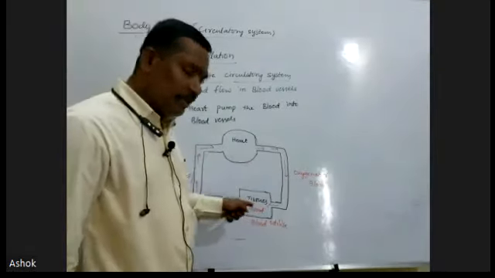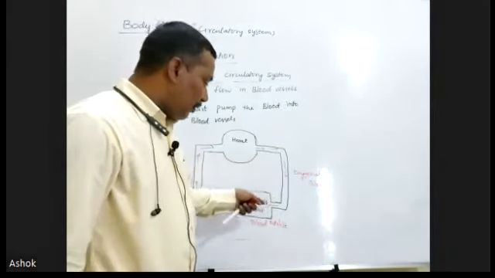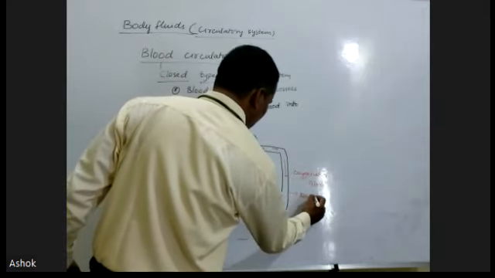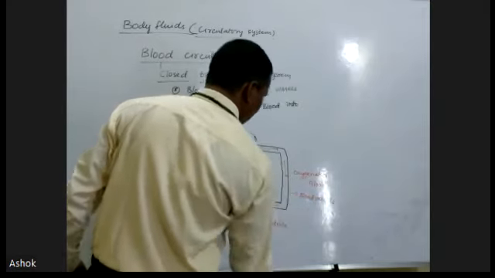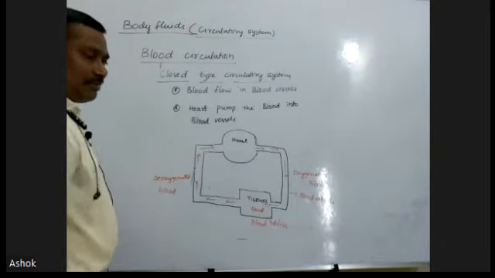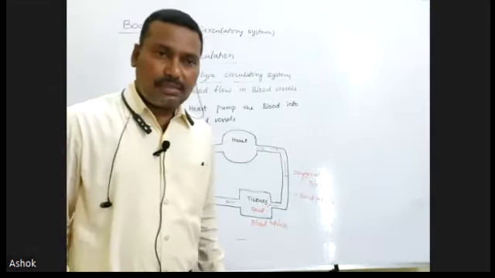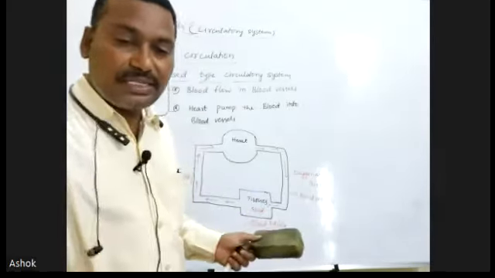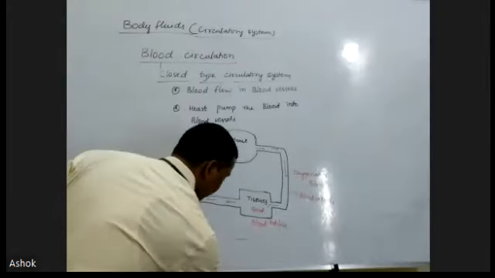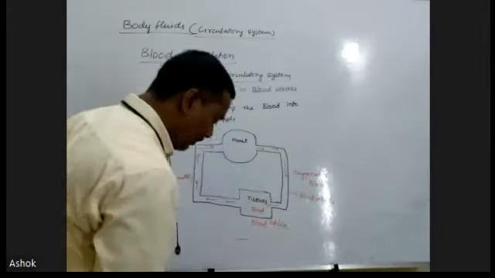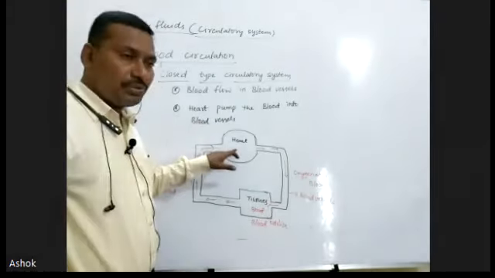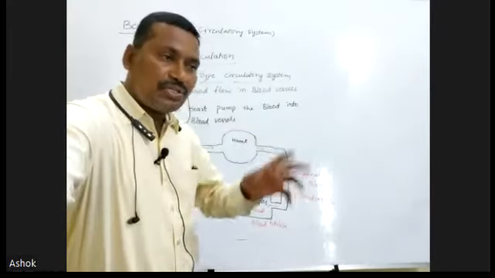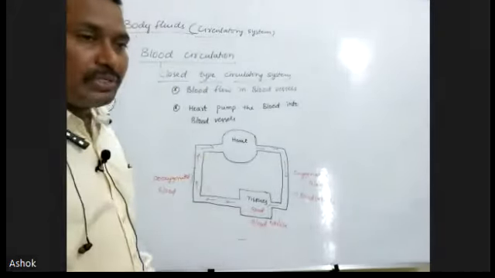The circulation must occur, or the blood must flow, in the blood vessels only. These are called blood vessels. Here also, these are blood vessels. The heart pumps the blood into blood vessels only. That's why it is called a closed type circulatory system: completely the blood flows in the blood vessels, in a closed circuit.